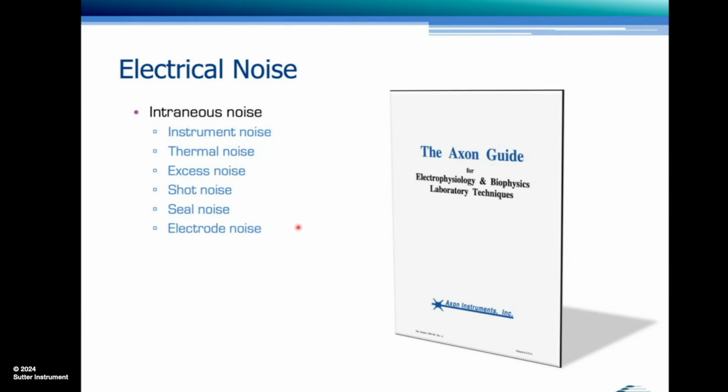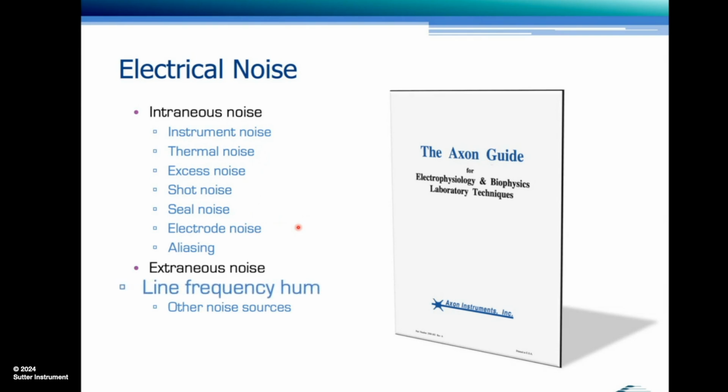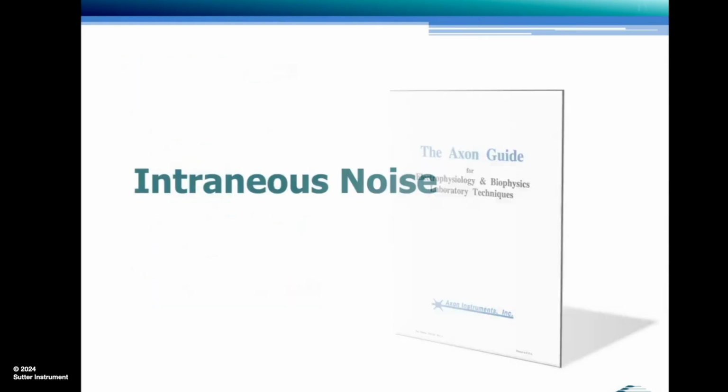What I do want to talk about is electrode noise and aliasing, an often overlooked form of noise. And then there's extraneous noise, and most predominantly line frequency hum, and briefly also talk about other noise sources. And this is really what's predominant in tech support. Most of the time what people encounter is line frequency hum, and that's also because it's so ubiquitous.